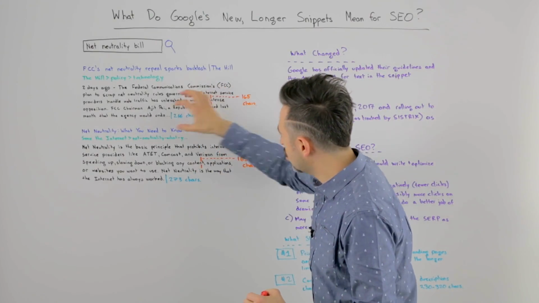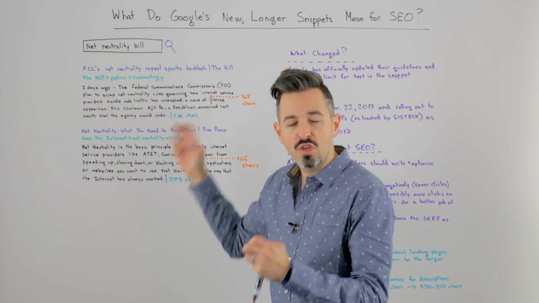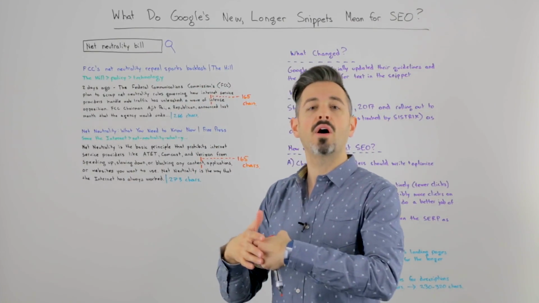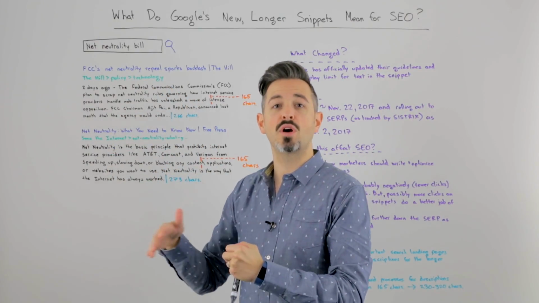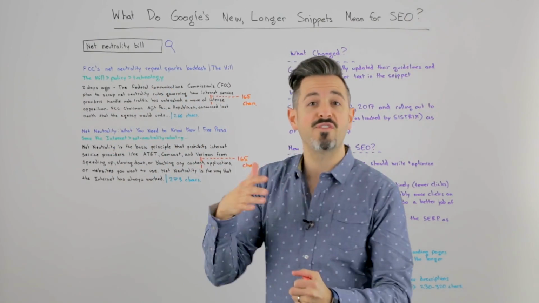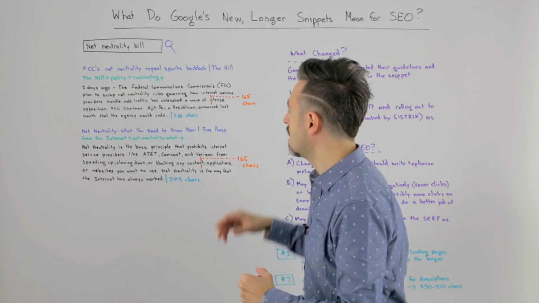And then Google added basically a few more lines. So now on mobile and desktop, instead of an average of 2 or 3 lines, we're talking 3, 4, 5, sometimes even 6 lines of text.